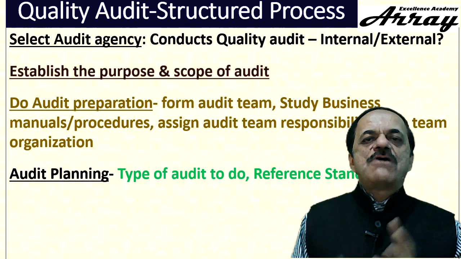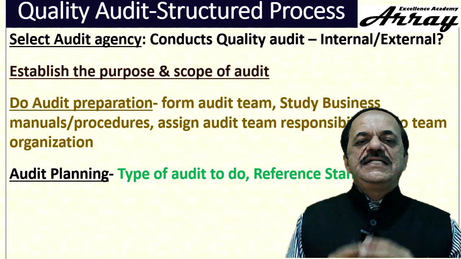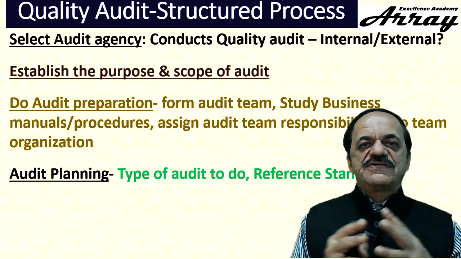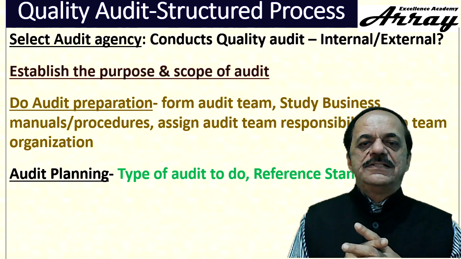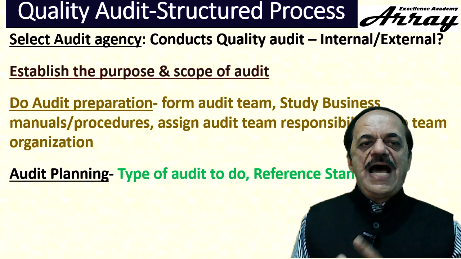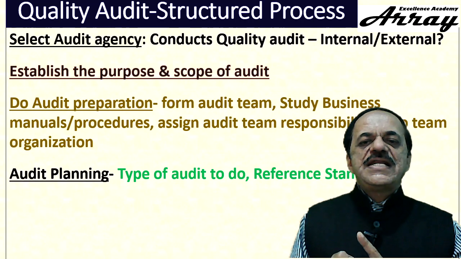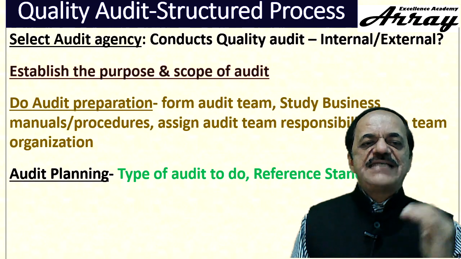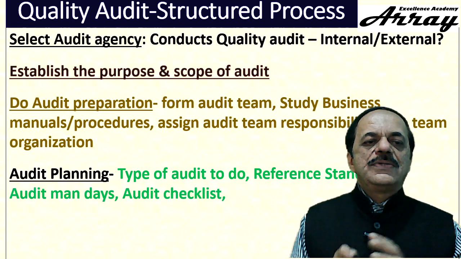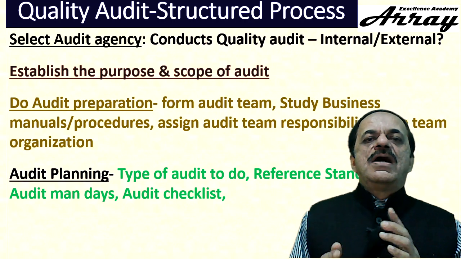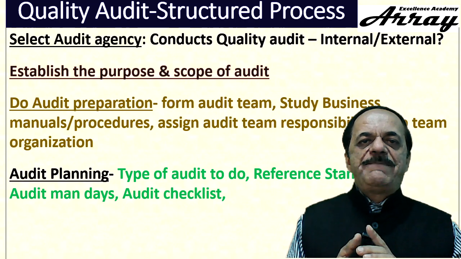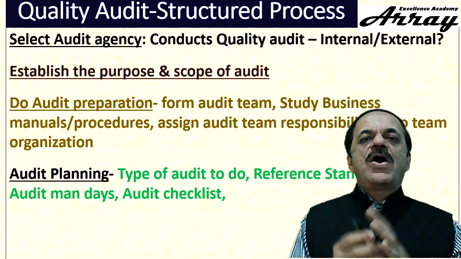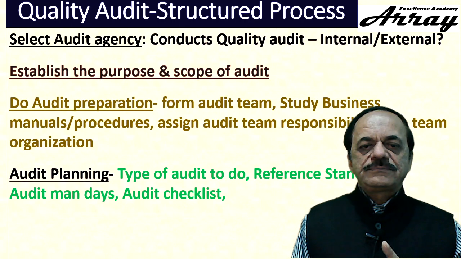Next, fourth step is audit planning. Like, what is the type of audit to do, whether it is surveillance, or should we cover full clauses of the standard, full requirements of the standard, and so on. The reference standard as decided in preparation now needs to be compiled, and a checklist may have to be prepared from the reference standard. This activity happens during planning. What do you like to check? How many man-days of audit have to happen? For this, there is a guideline in the ISO standard depending upon the number of employees in the organization.